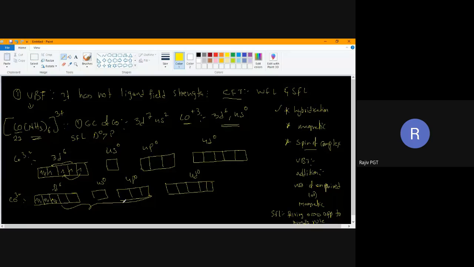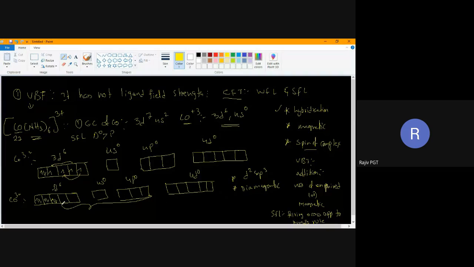First step is d2sp3. Next one, what is its magnetic nature? Diamagnetic or paramagnetic? Diamagnetic. Thank you. Look into unpaired electrons. If it has unpaired electrons, it is paramagnetic.